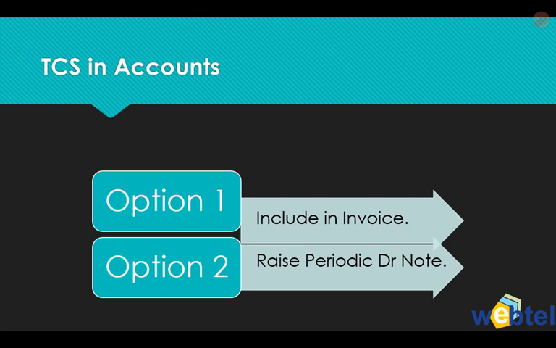Basically, option one seems to be good enough, because in that case you do not have to tell the person later on that, look, TCS is applicable. Initially when the bill is issued, if you include TCS also, the person knows, and in general the payment is also received later on, and it's a small amount. Even in some cases, if the payment is late or some is not received, it's okay. In the case of big corporates, it will be difficult if they are tracking it on the basis of payments. That is why in many cases people are going with option one, that is including the TCS amount in the invoice itself.